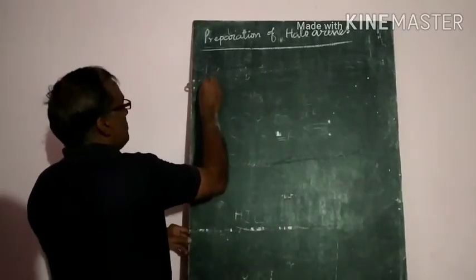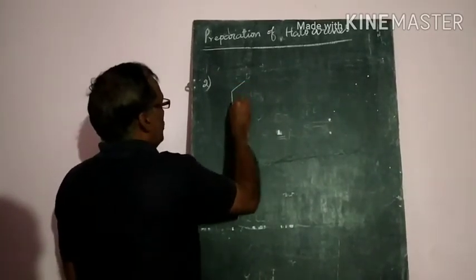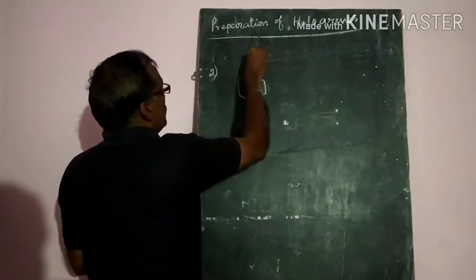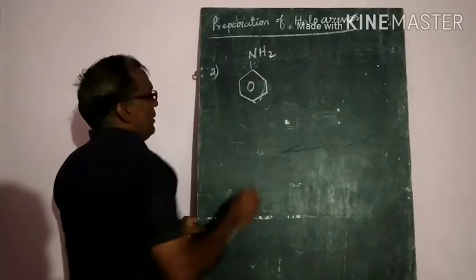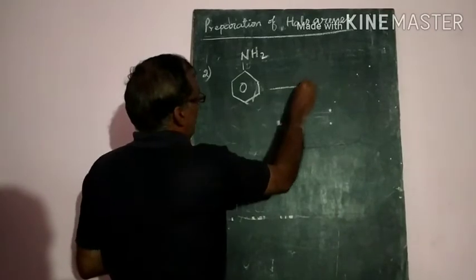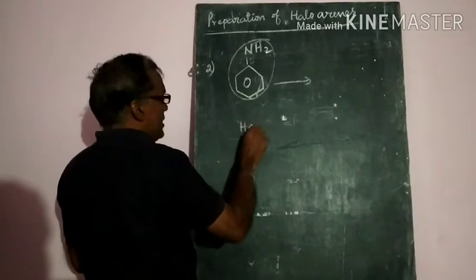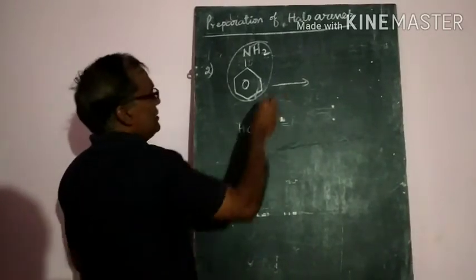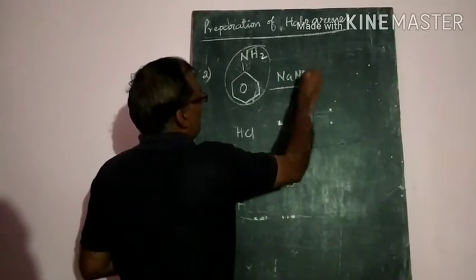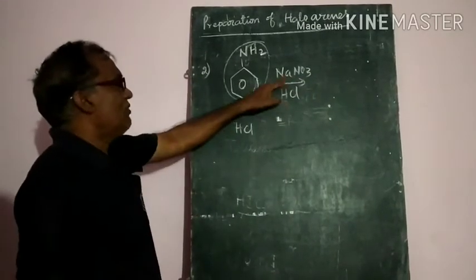The second method is the most important method. In this method, we will take the primary amine, NH2. If you take this primary amine and dissolve it in HCl acid, and then treat it with the sodium nitrite mixture, NaNO2, present in the HCl, what will happen?